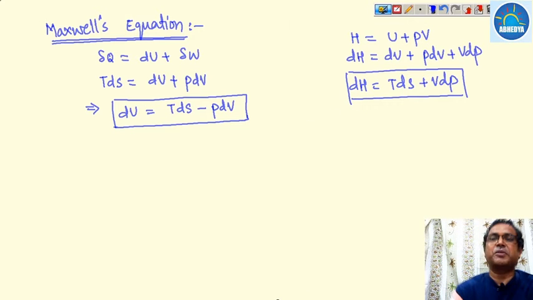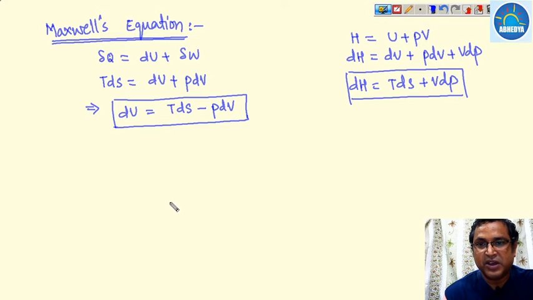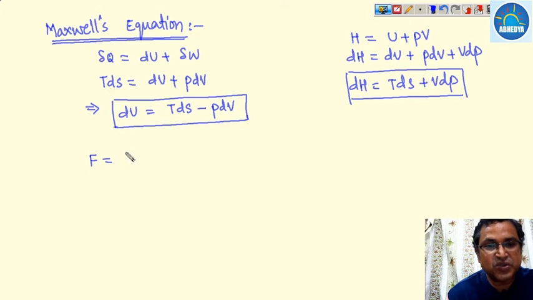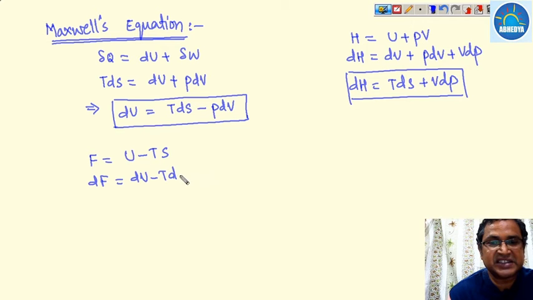This is also the property relation. Okay, now we have already discussed two properties, that is the Helmholtz function and Gibbs function. So what are those? F is equal to U minus Ts. If we differentiate, then dF will be dU minus TdS minus SdT.